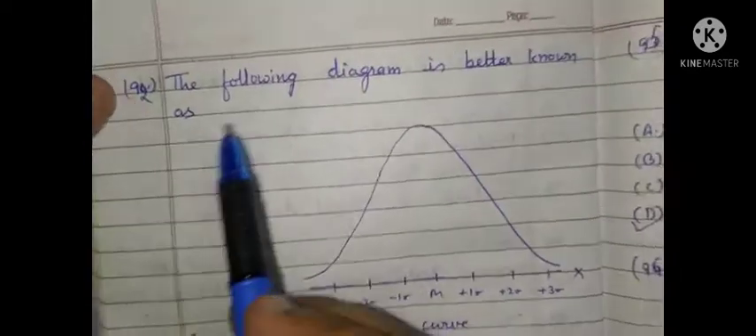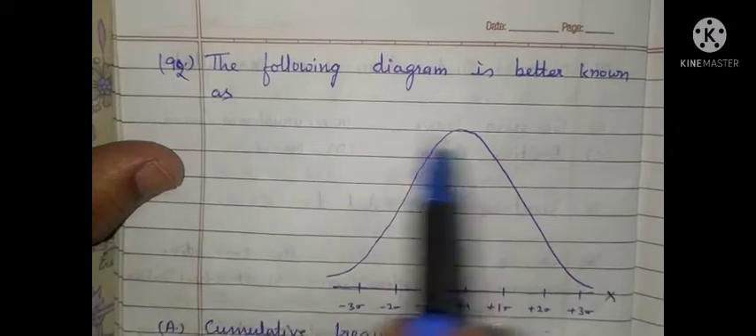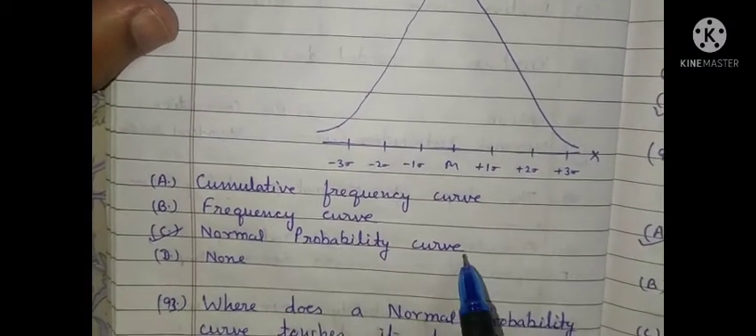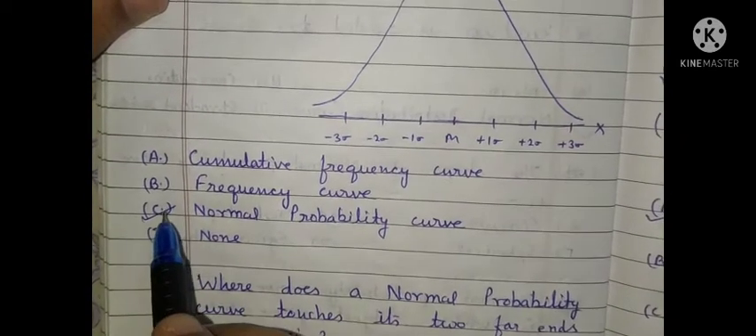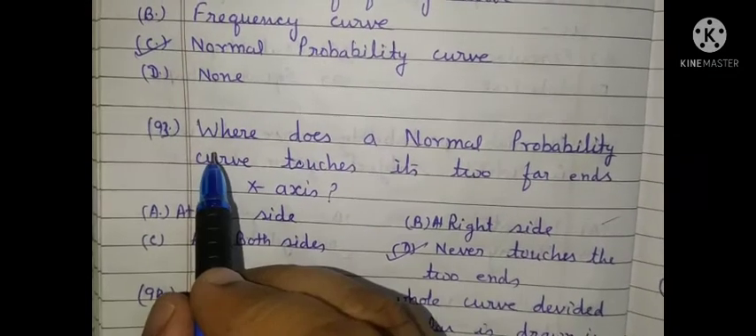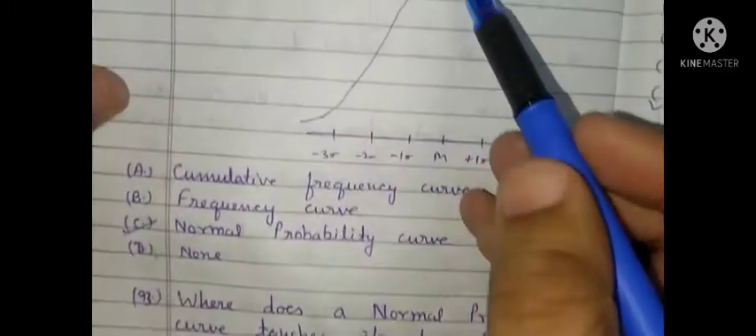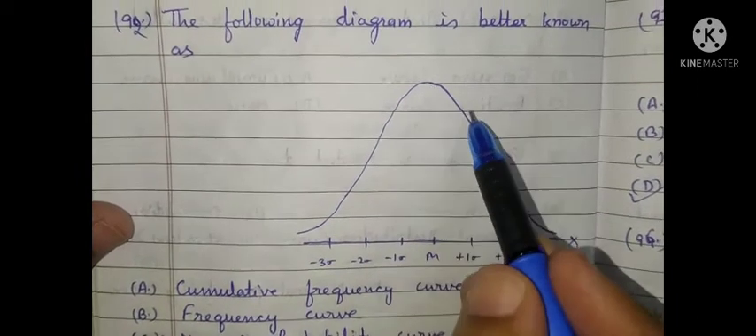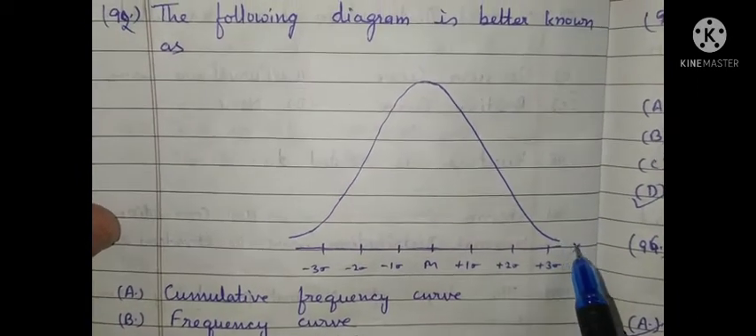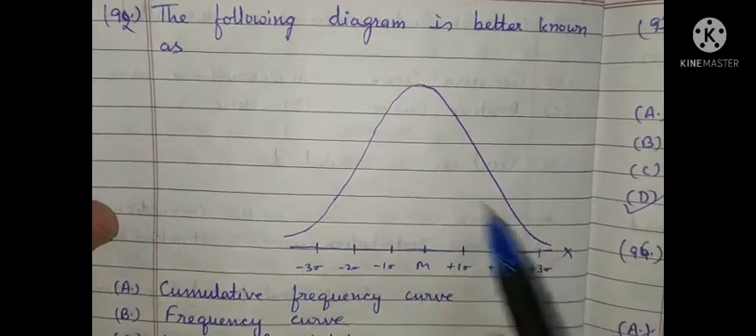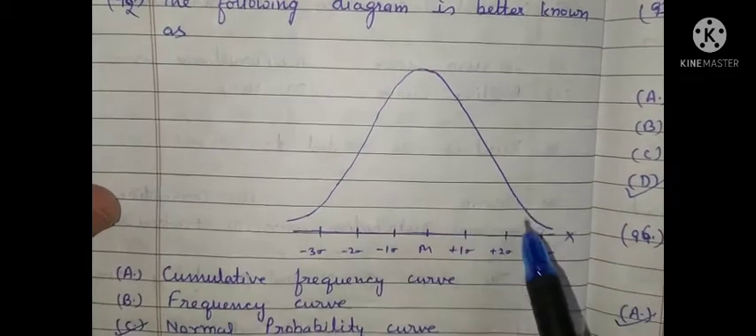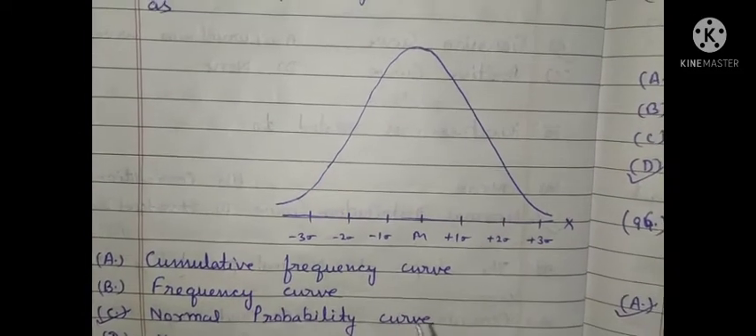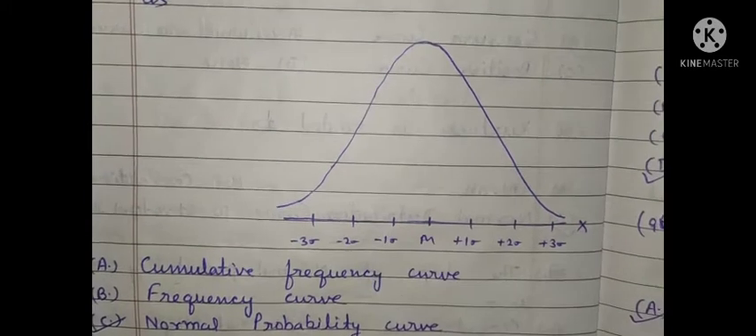Next question, question 92. The following diagram is better known as. This diagram represents the normal probability curve. So correct option is C. In this curve, look at the curve. This is the midpoint. So whenever we move from midpoint to the end point, whether to the right side or to the left side, in both cases the frequency keeps on decreasing. So in question number 91, as I have said, it decreases.